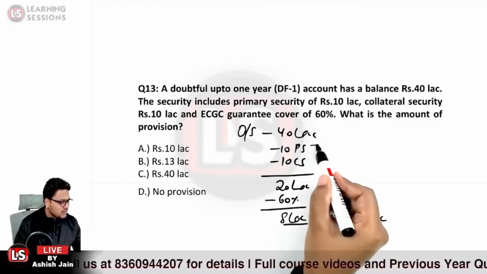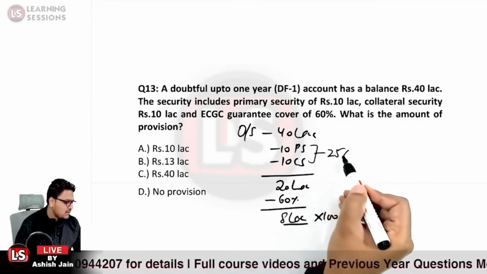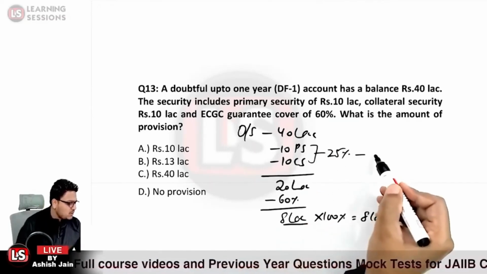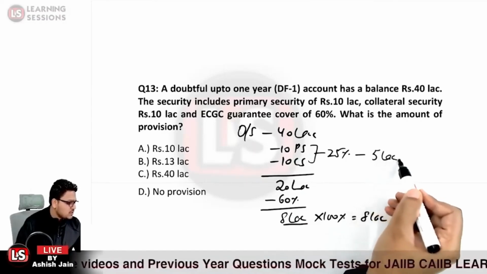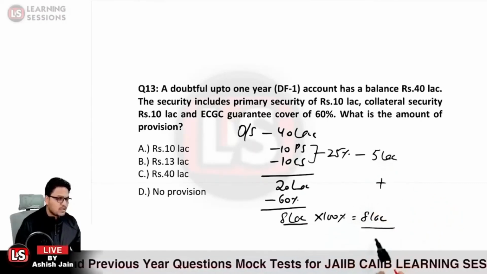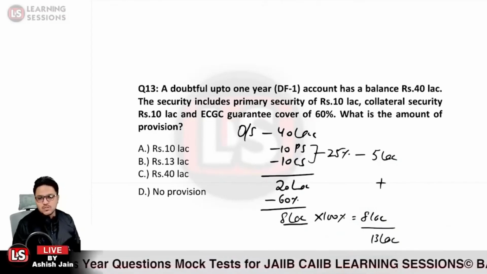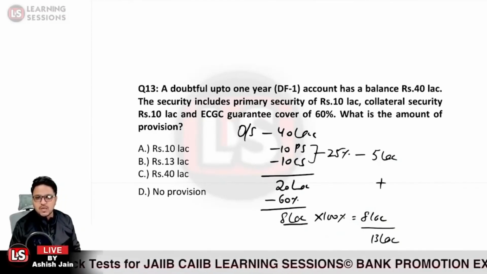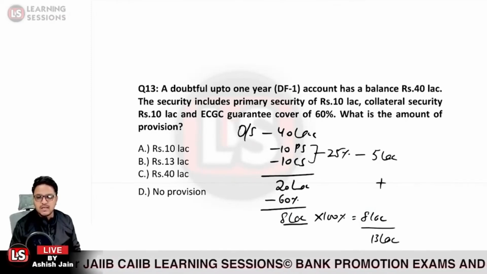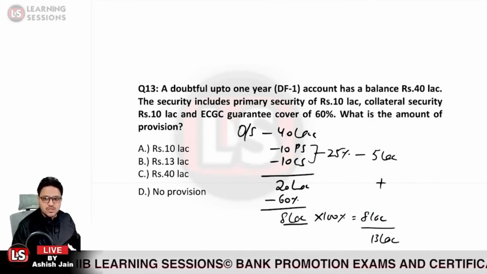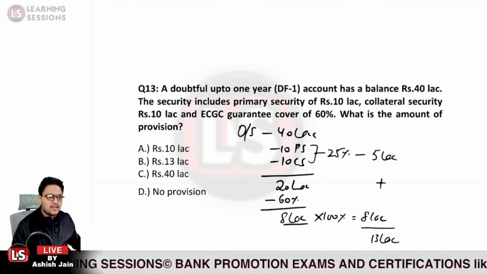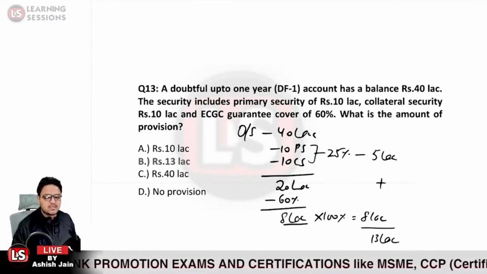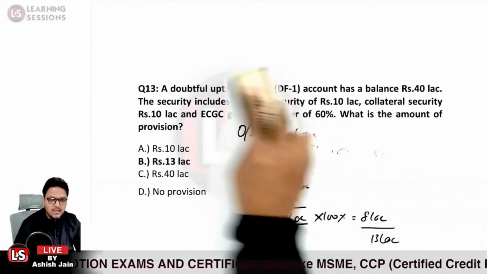And further, for the secured part, we will be creating the provision at 25%, on 20 lakh. 25% is equal to 5 lakh over here. So the total provision that is to be created is 13 lakh rupees. So the answer over here is option B. Rahul Singh Rajput has answered correctly at the earliest for this question. Option B over here is the right answer in this particular case. Is that clear?